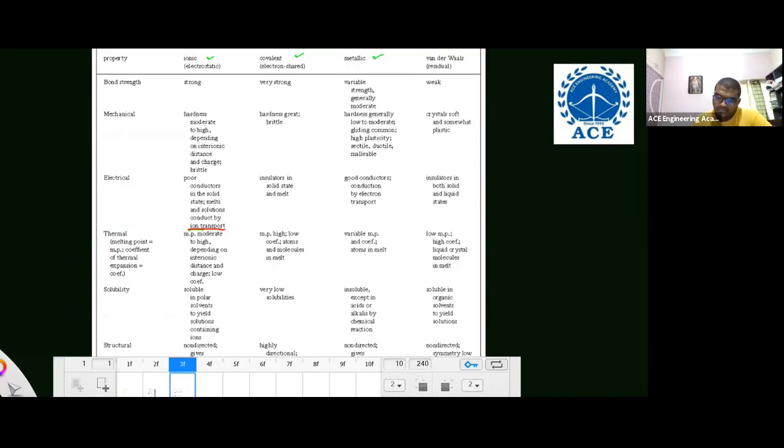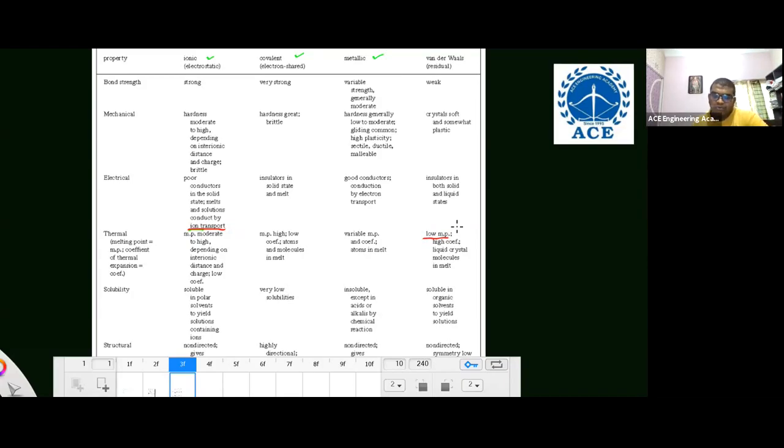Van der Waals materials are insulators in the solid and liquid state. I'll explain ductility and malleability later, okay? And thermal properties: the melting point temperature of ionic materials and covalent materials is very high. But for metals, it depends on the metal. Some of the metals have very high and some have low melting point temperature. And van der Waals bond materials have very low melting point temperature. That you have to remember.